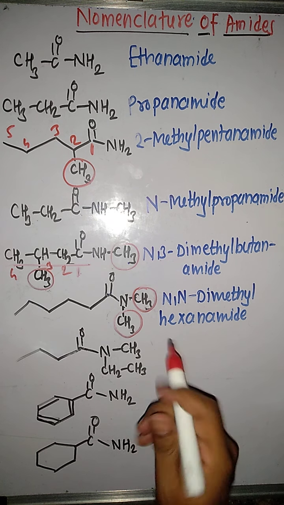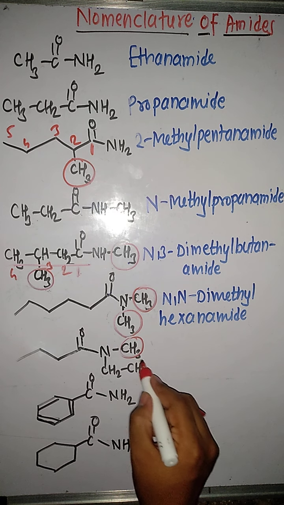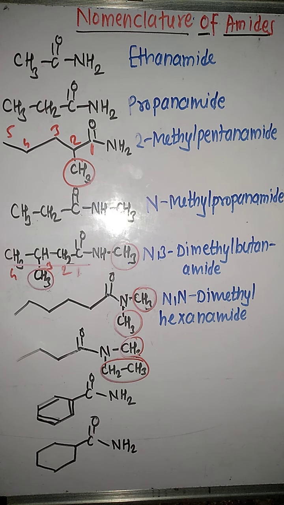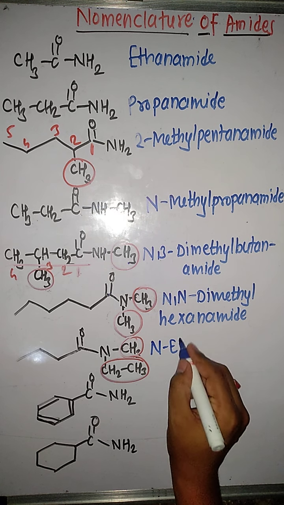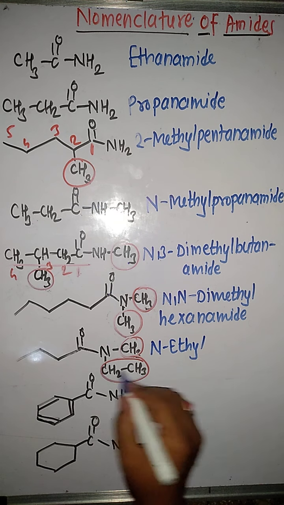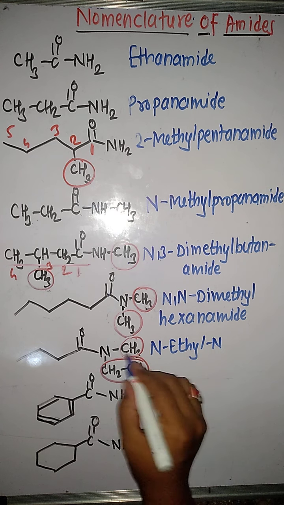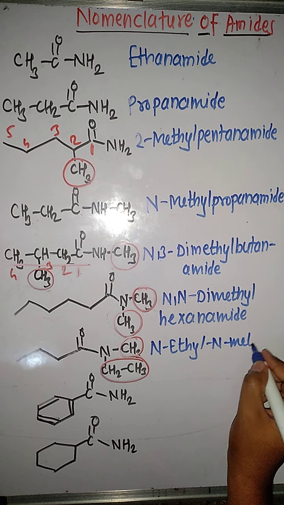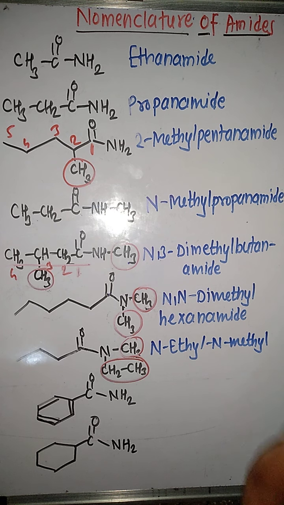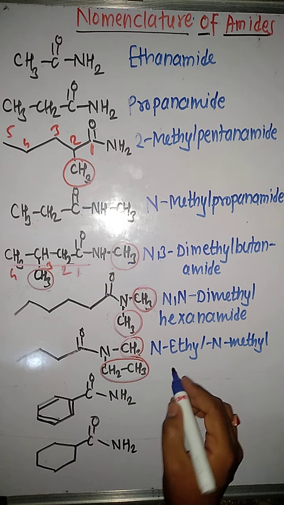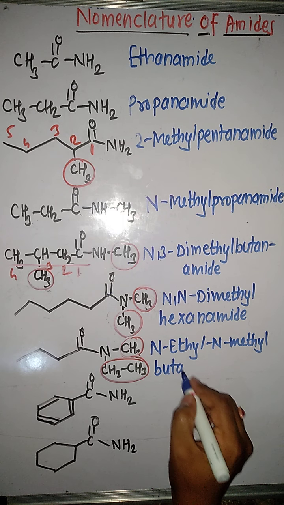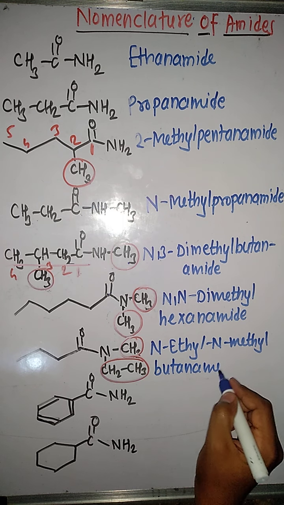Now in another example we are again having a tertiary amide, but this time we are having two different substituents. So we will write the names of substituents according to their alphabetical order. At the nitrogen atom there is an ethyl group, so N-ethyl, and on the nitrogen atom there is one more alkyl group, that is methyl, that's why it is N-methyl. N-ethyl, N-methyl. Longest chain contains 1, 2, 3, 4, 4 carbon atoms. That's why it will be written as butanamide.